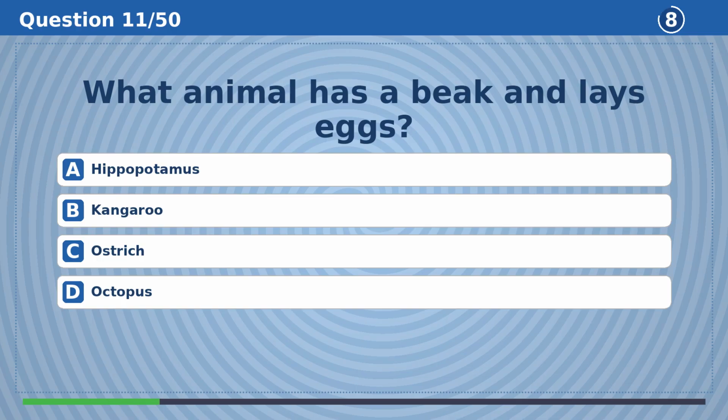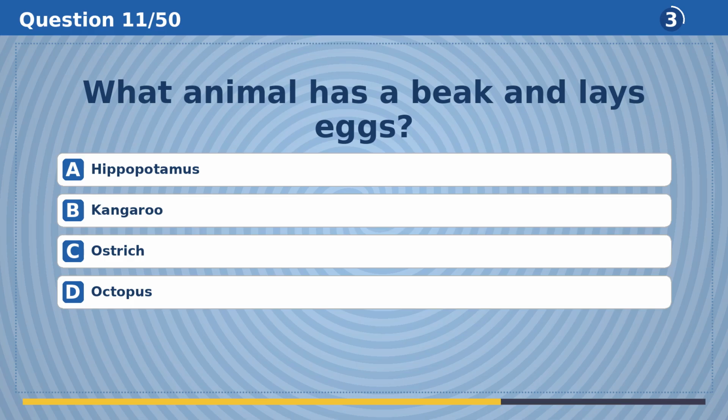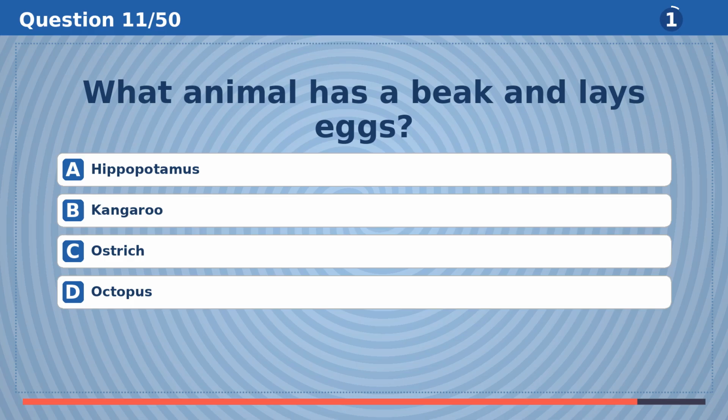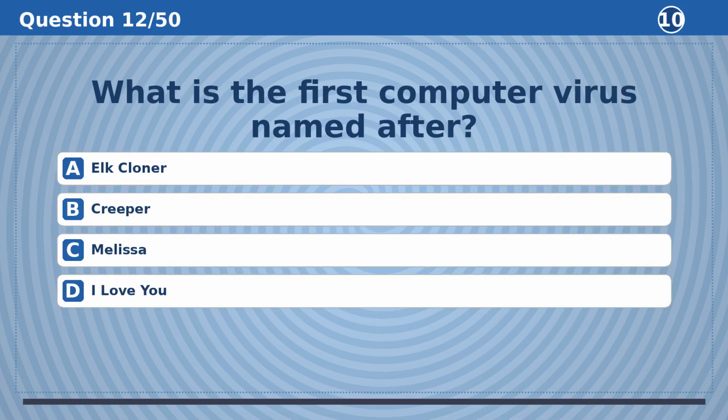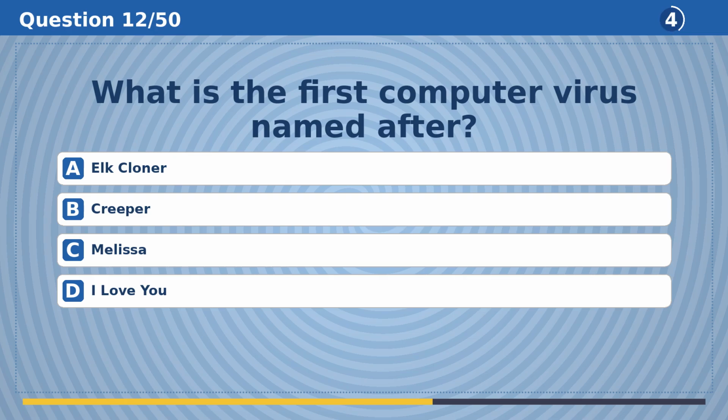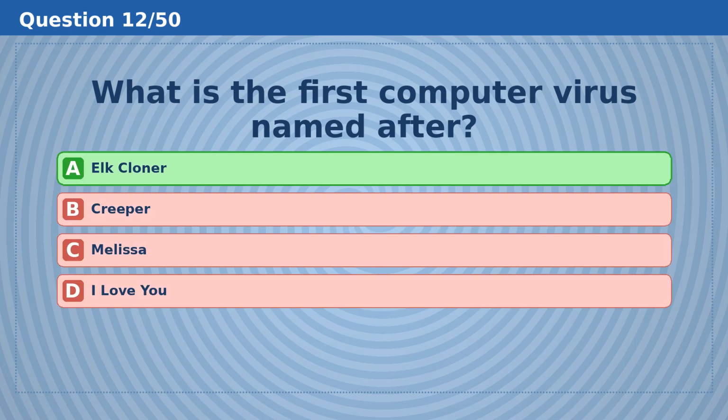What animal has a beak and lays eggs? The answer is C, ostrich. What is the first computer virus named after? The answer is A, elk cloner.